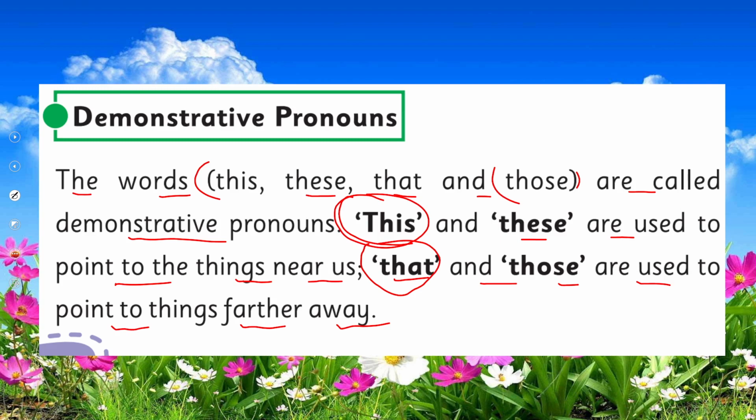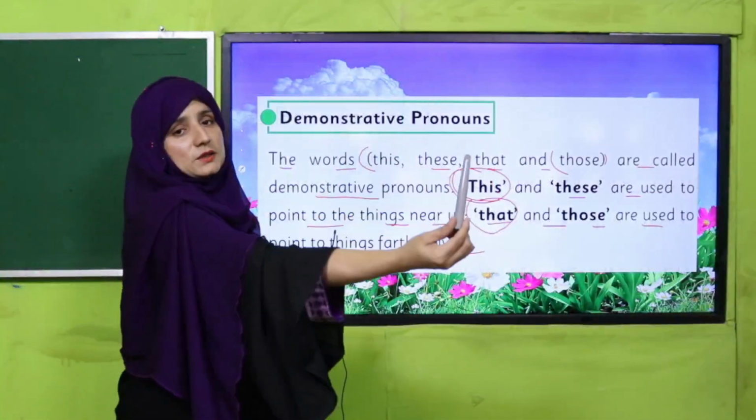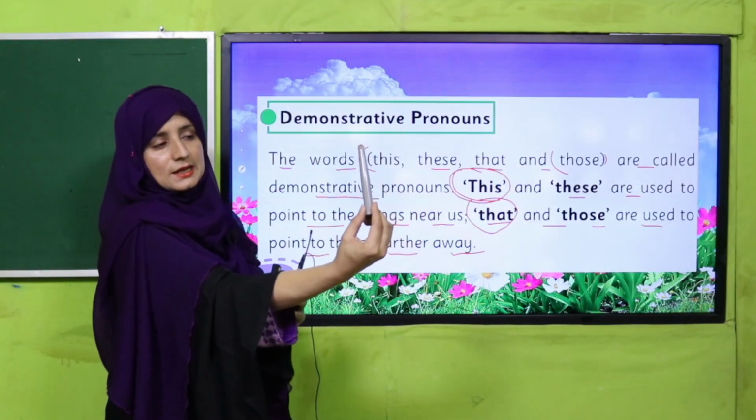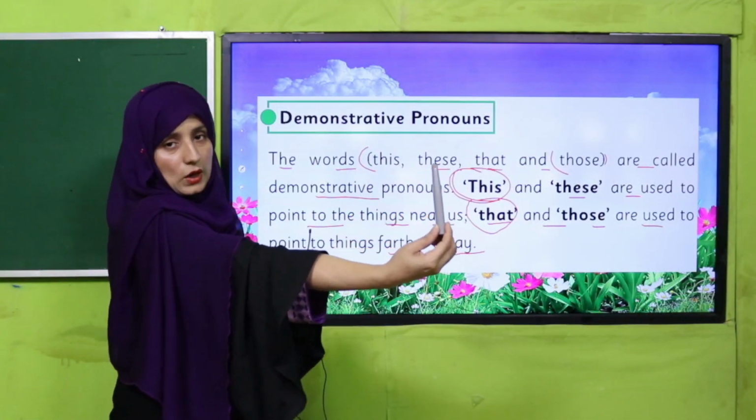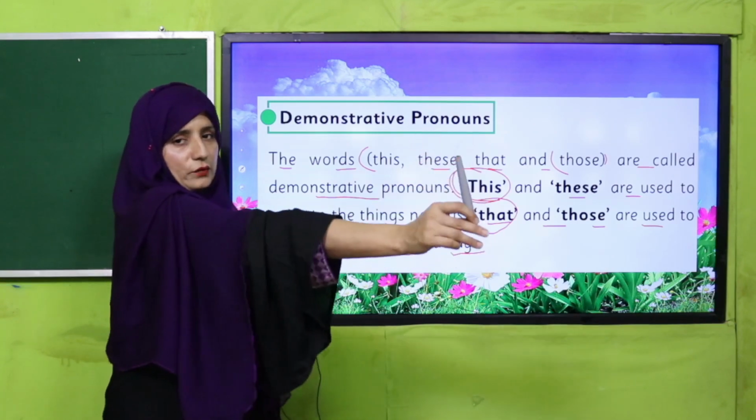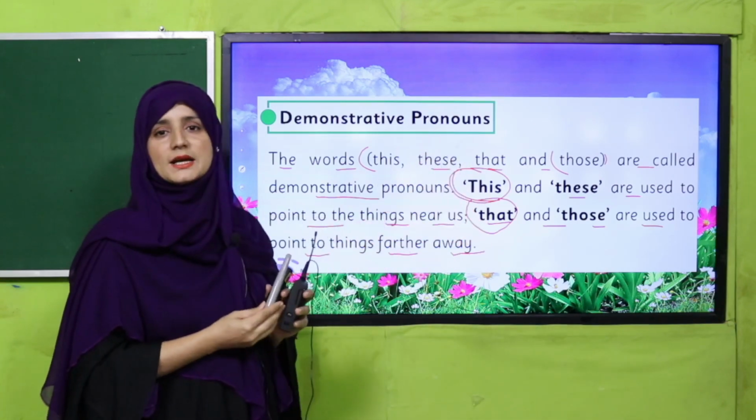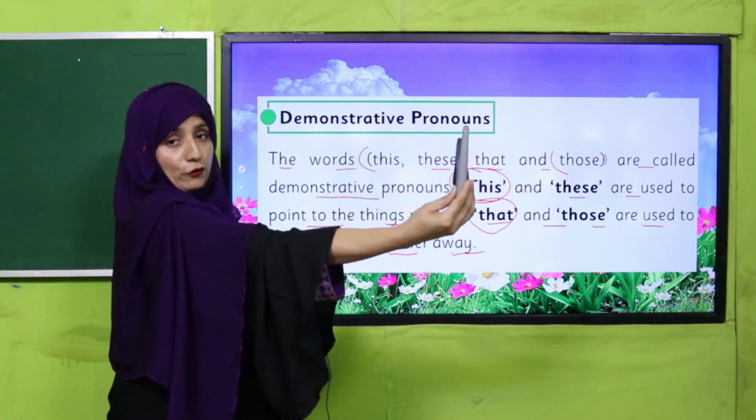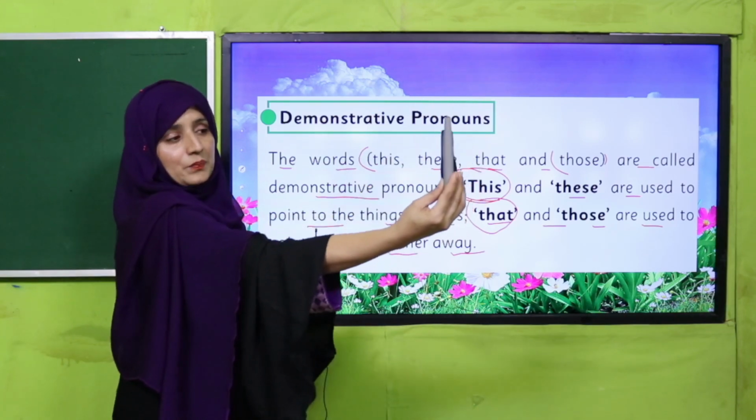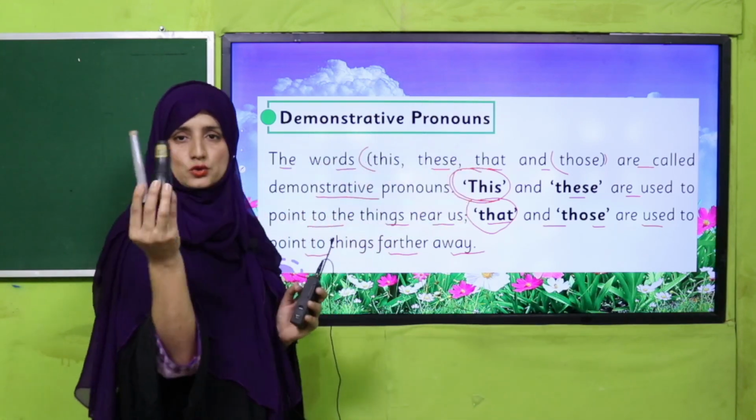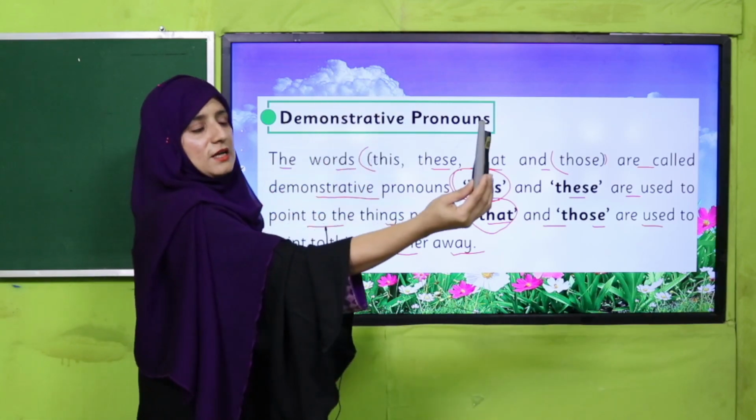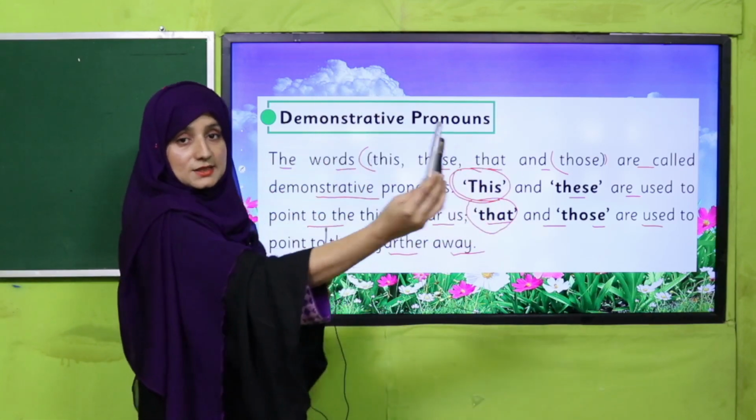That is used for a singular thing that is far away. I can say, can you see that? Yes, that is a pen. I have kept this pen far away. If I have two things that are away from me, what will I say? Those are pens, because there are two different things, the same as we have already discussed. Look, those are pens. Have you got it?